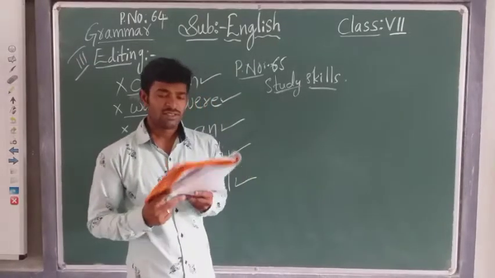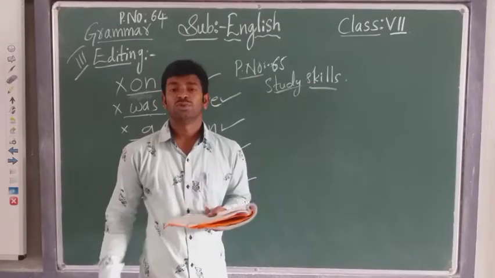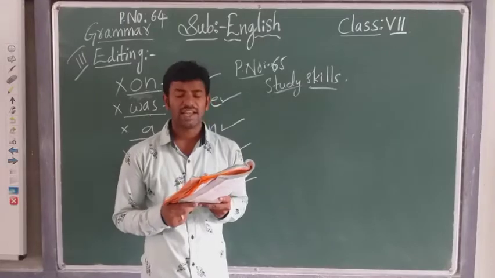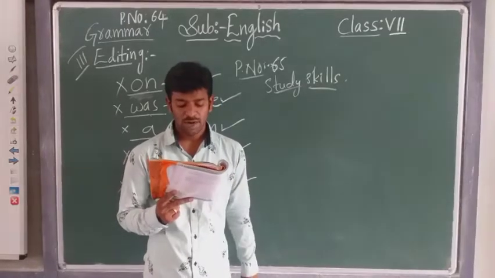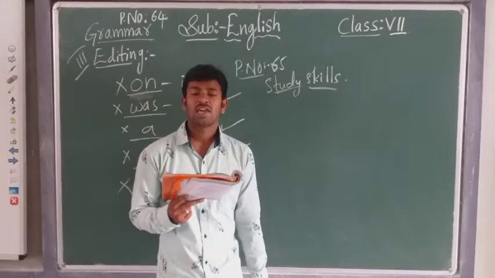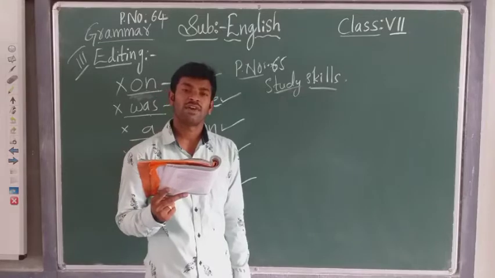Next, shall we start here? Now see here. Sri Raja Babu was a famous comedian in Tollywood. He was born in Rajamundry. Okay, where was he born?